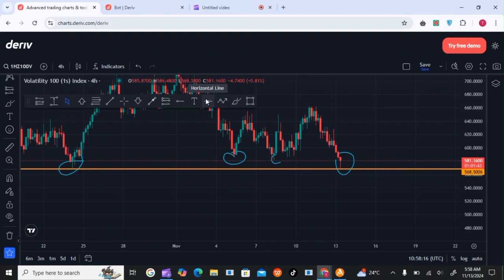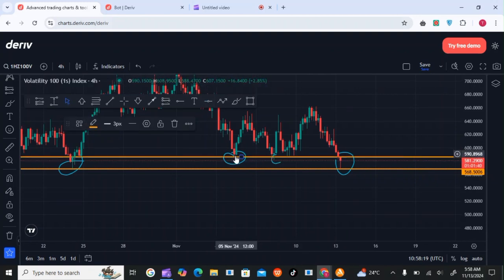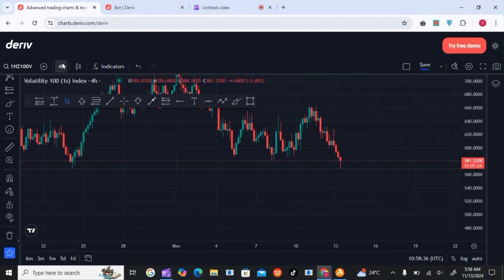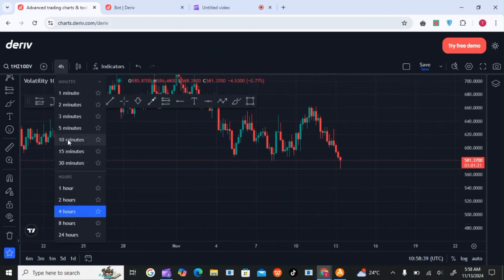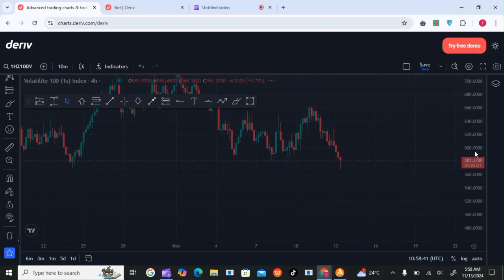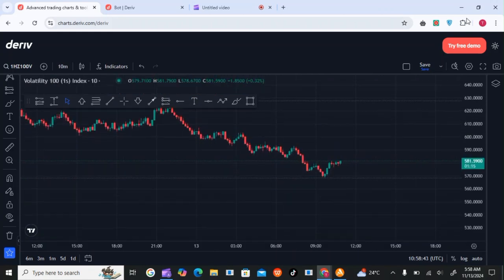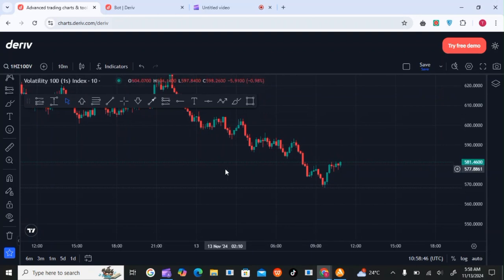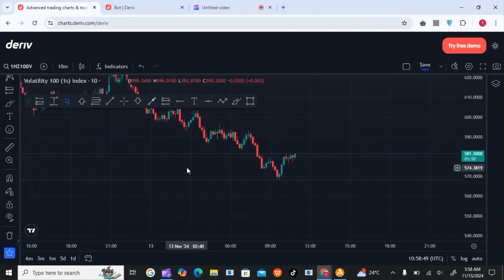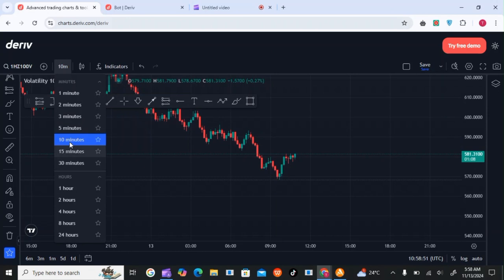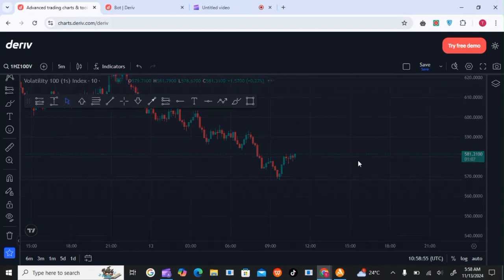Coming back to this, the market reached this point, then went down, reached that point, and got some resistance up there. So now you know how to identify those two things. Go apply them on the lower time frames, like 10 minutes or 15, and identify those key zones that show support or resistance. Looking at this, we don't see any support or resistance, so I'll go to the 5 minutes and see how it is behaving.